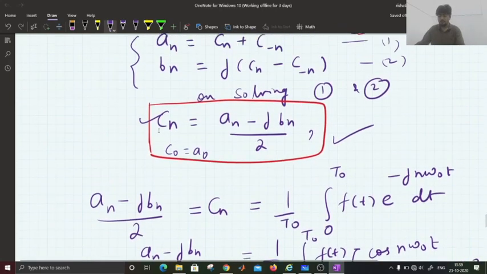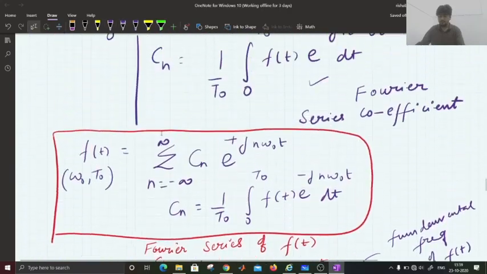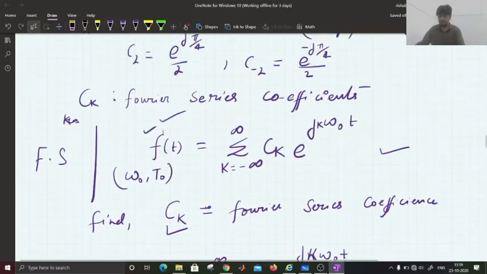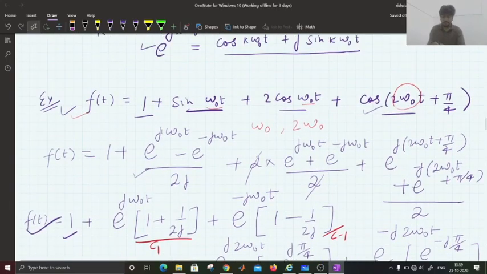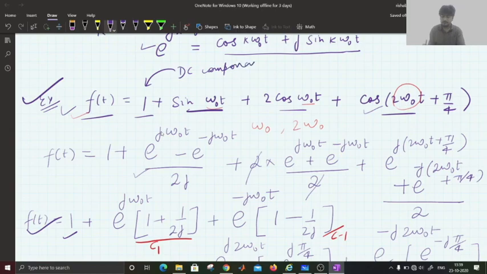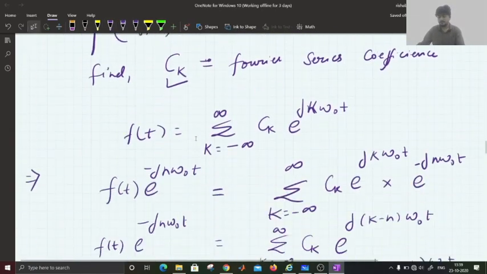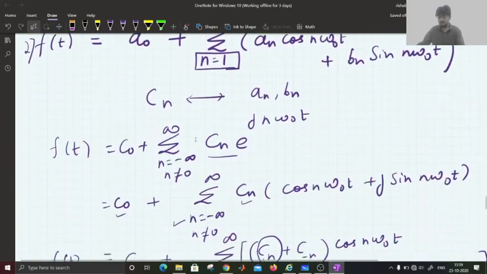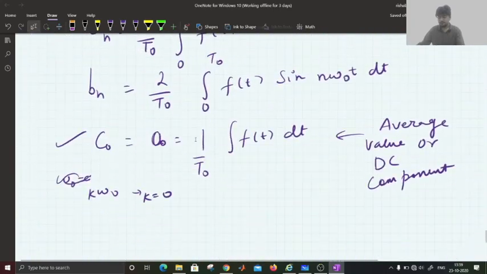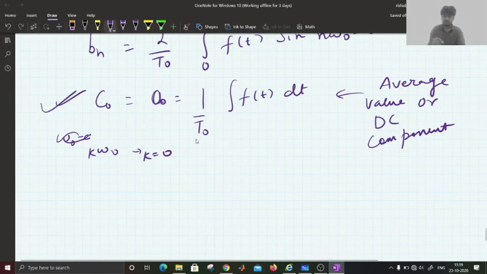As we saw in the example question, if we scroll through the example, you can see here in this question, f of t had a DC component. The same DC component is the A naught, or if we write in terms of C naught, then C naught is equal to A naught, which will give the average or the DC component value of the signal.